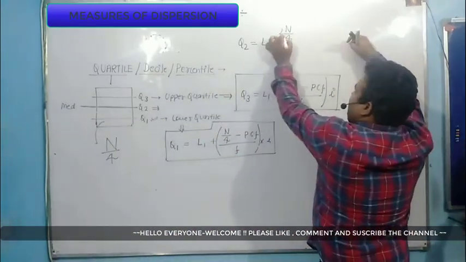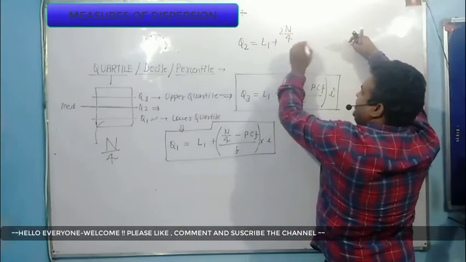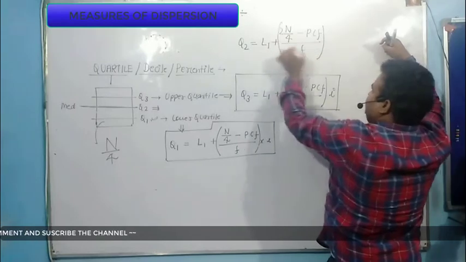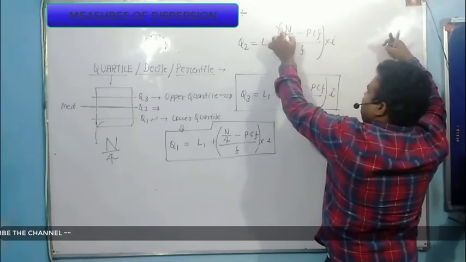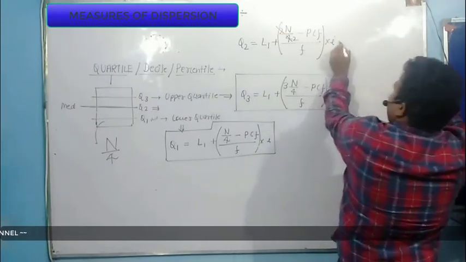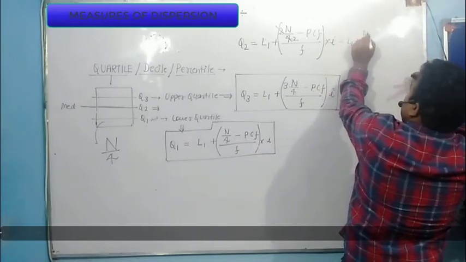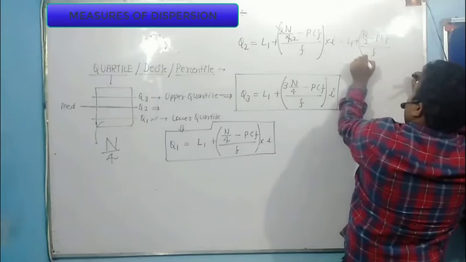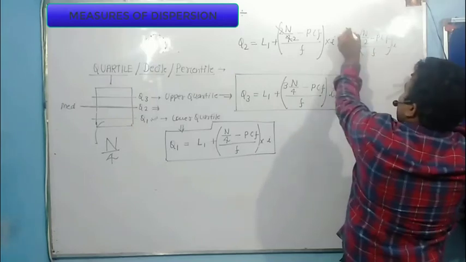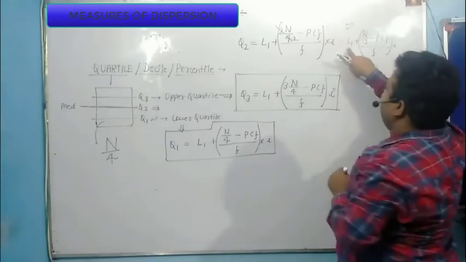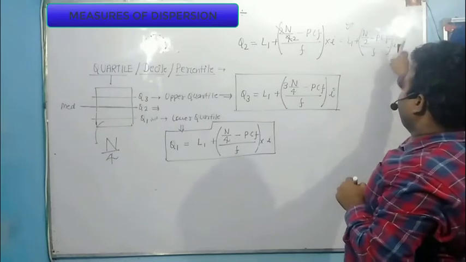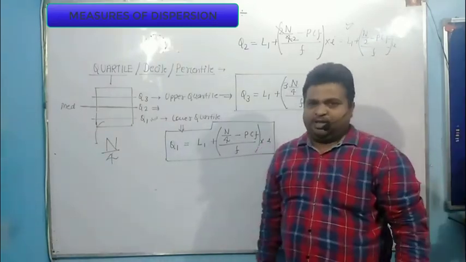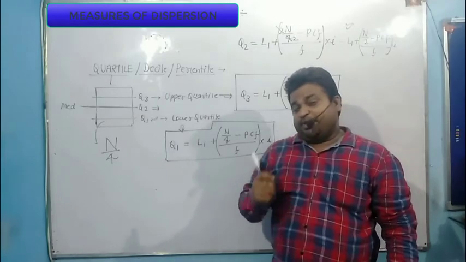I need to multiply by 2 because I am calculating the second quartile value, minus PCF divided by f, the whole thing multiplied by I. If you cut this value, you will get L1 plus n by 2 minus PCF divided by f, whole multiplied by I. And this term is equal to your median formula. This is equal to your median value.